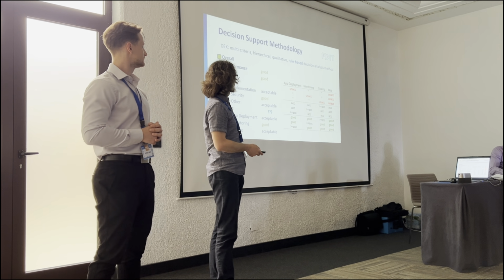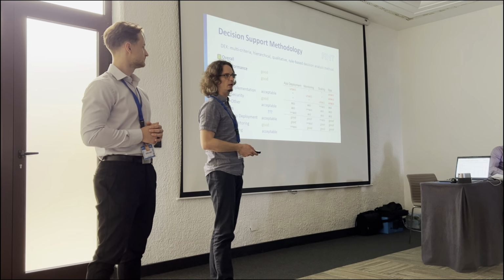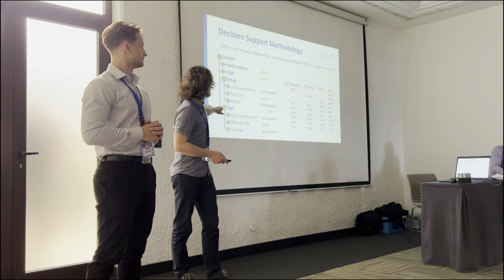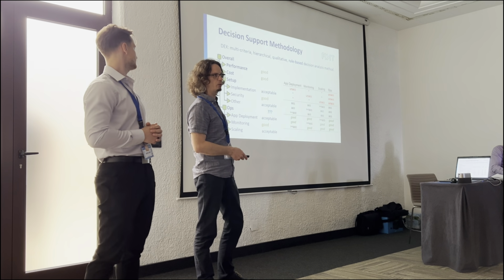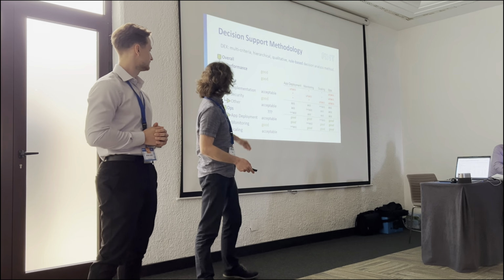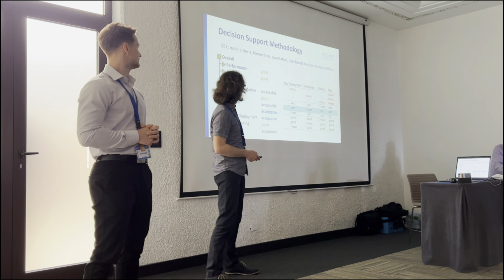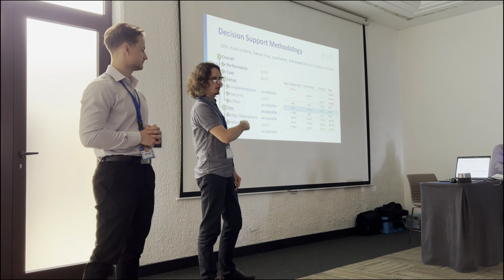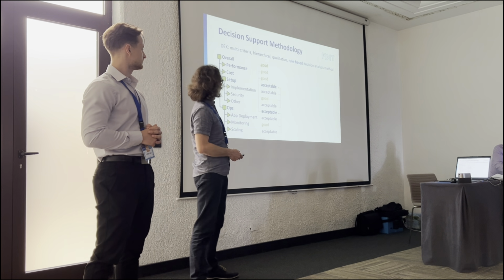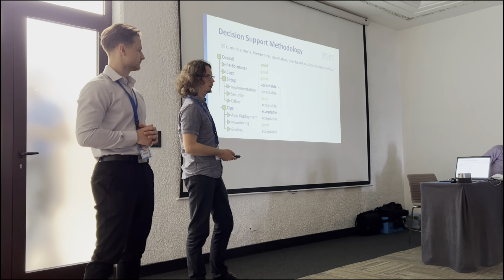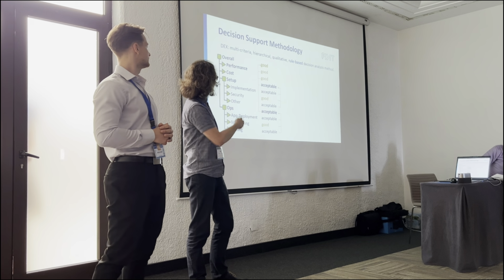So we say if app deployment or monitoring or scaling is unacceptable, then the whole operations part is unacceptable. If two of them are good, then it's good. In our case, we have acceptable, good, and acceptable, which gives us acceptable. And we have similar tables to calculate the setup and then the total overall quality. So for this system, we say it's good.